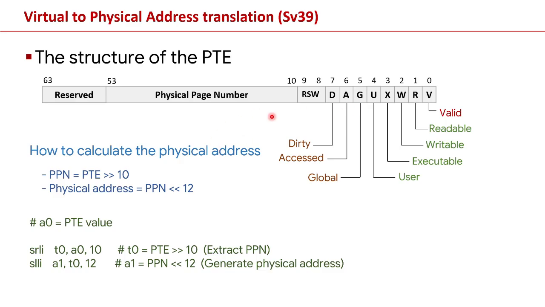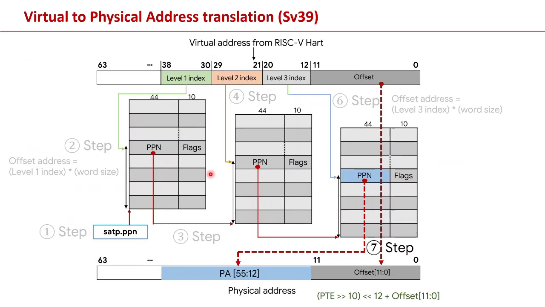As you know, the page table entry consists of 2 parts of the data. So in order to remove the flag bit field, we need to perform the bit shift operation by 10 positions. This operation can be seen in the pseudo assembly instruction. Later, this output value, the D0 register, can be left bit shifted by 12 positions. As a result, we can have the physical address for this virtual address.